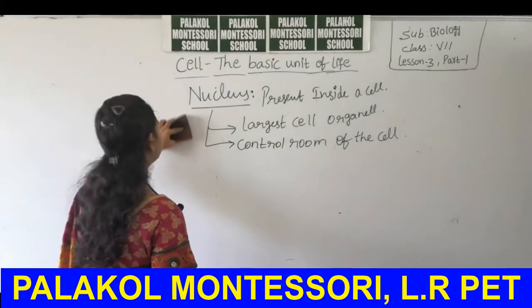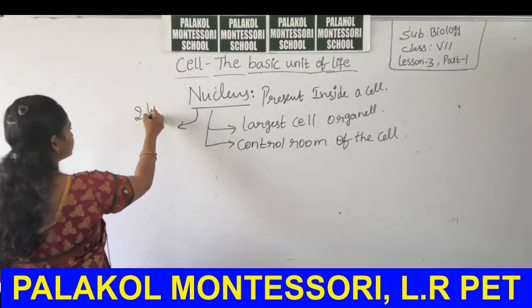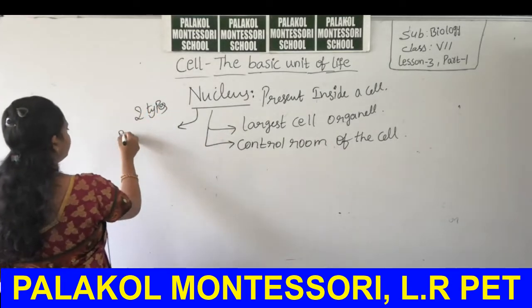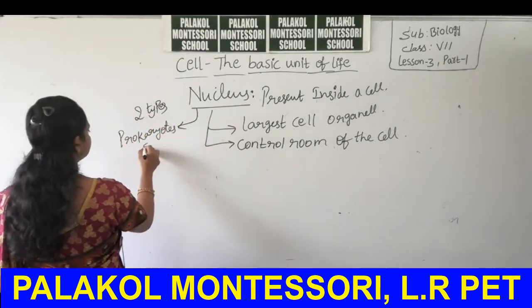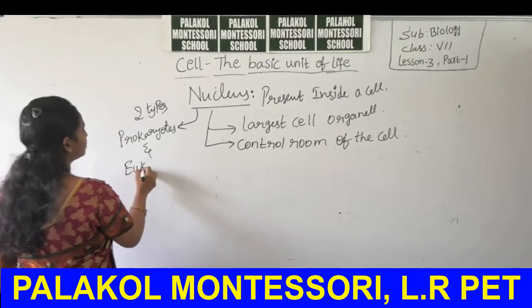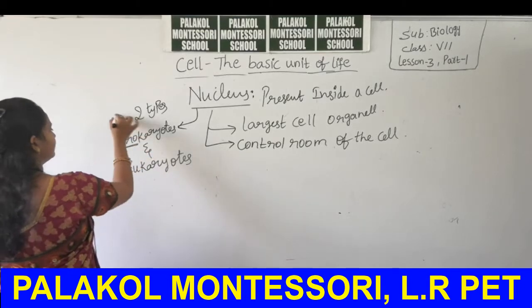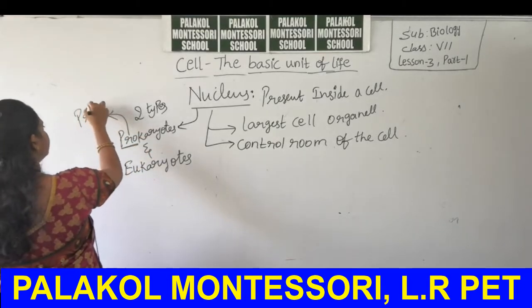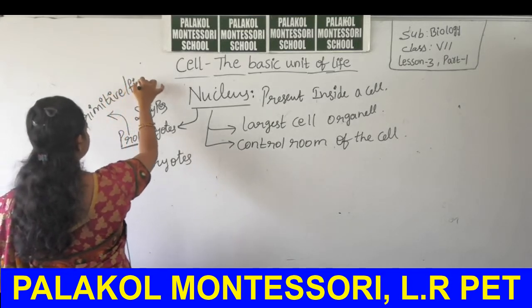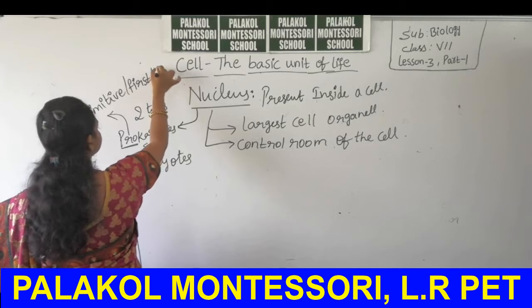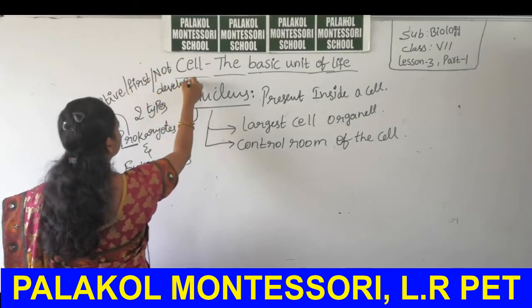Based upon the nucleus, organisms are of two types, prokaryotes and eukaryotes. Pro means primitive or first or not developed.